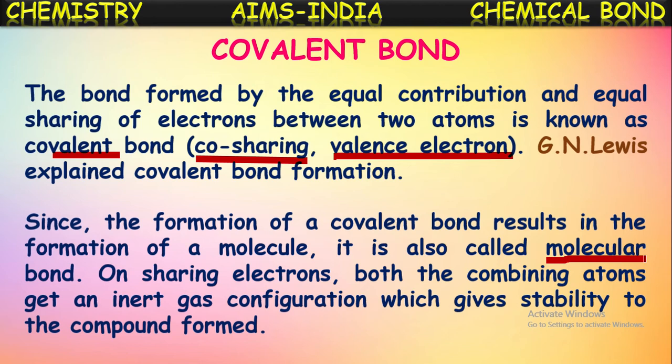On sharing electrons, both the combining atoms get an inert gas configuration, which gives stability to the compound formed. So by sharing electrons between the atoms, both atoms will get the nearest inert gas configuration, and hence the atoms will get stability and thus the compound is formed.